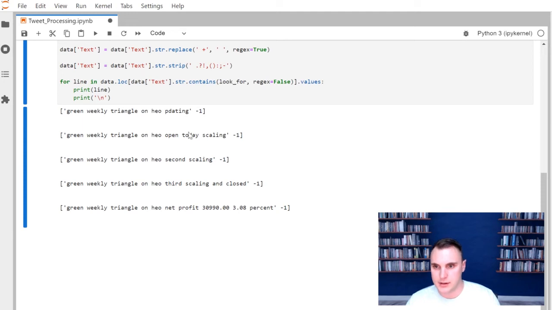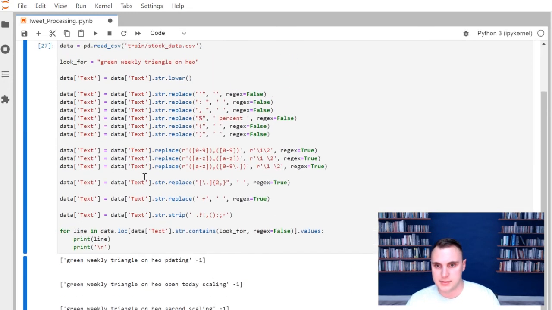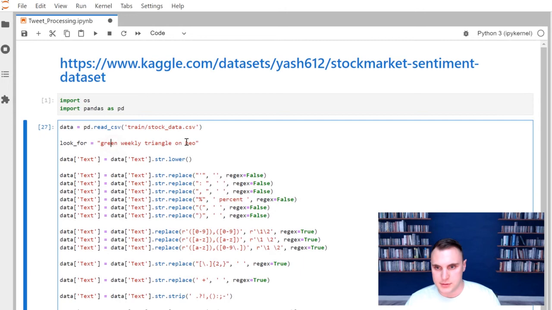So we're getting better. These sentences are pretty good. We can look for some other stuff. So as you can see, there is just a ton of this that you need to go through. This is only a handful of the tweets that we're going to see. So there's a lot of pre-processing to these tweets that you need to do in order to get them ready. And it's pretty painful when you're trying to go line by line, finding all of these different cases.